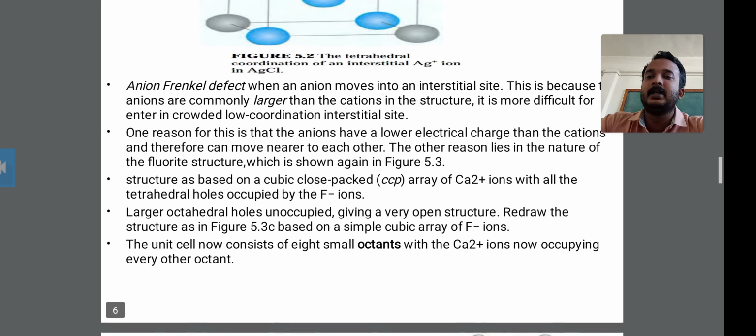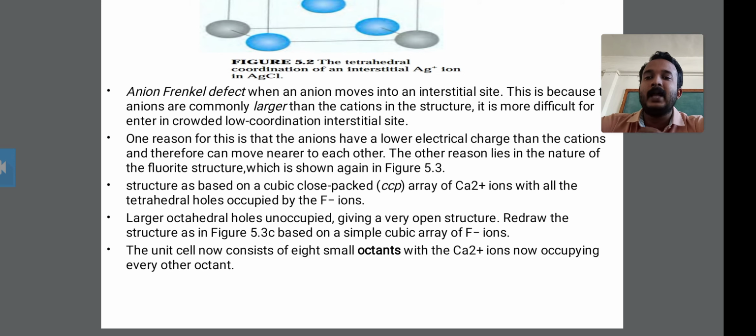Second, one reason for this is that anions have a lower electrical charge than the cations and can move nearer to each other. Therefore, one reason for the anion Frenkel defect is that the anions have a lower electrical charge than the cations, and so they can move nearer to each other.